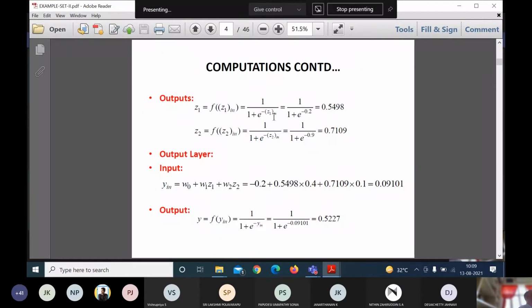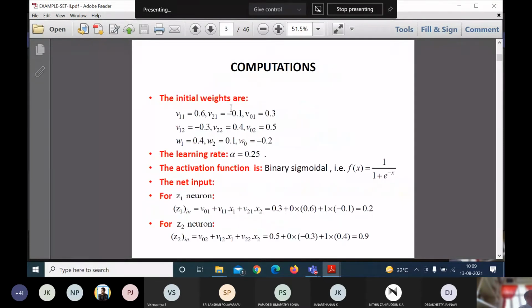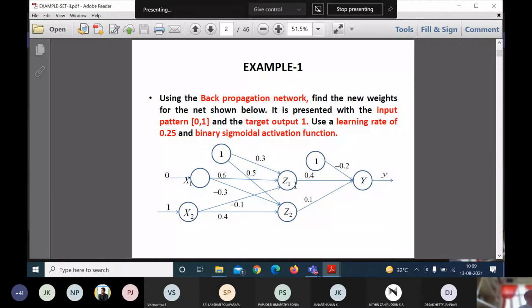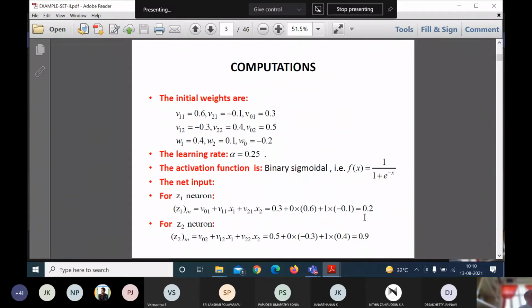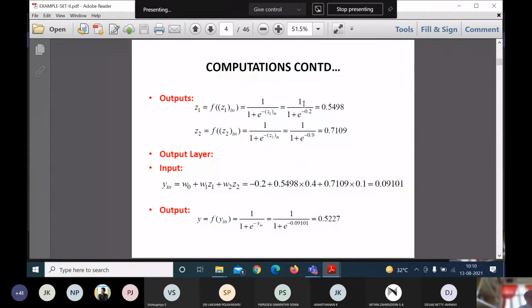So that is 1 divided by 1 plus e power minus Z1 in, which is 1 divided by 1 plus e power minus 0.2. Since I have two nodes, Z1 and Z2, here also I need to take the output. So the Z1 value will be 0.5498 and the Z2 value will be 0.7109. The e power minus x, instead of x, is Z1 in. Is it clear now how the outputs are calculated?